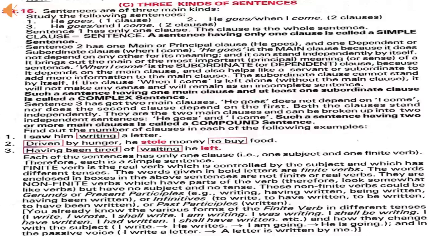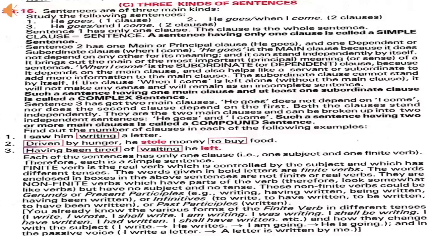Students, now let's see once again the different kinds of sentences. A simple sentence contains only one main clause and it has only one subject and one finite verb.